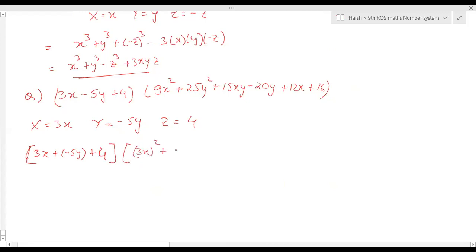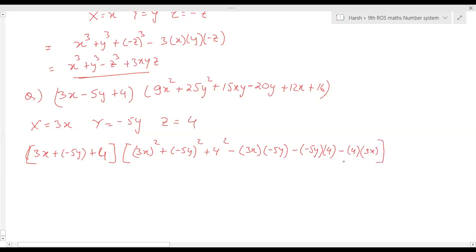Then we write plus bracket minus 5y the whole square. Then again plus bracket 4 the whole square. That will be minus sign. Then it will be x into y minus 3x into minus 5y. That will be minus into minus 5y into 4. Then we'll write it minus 4 into 3x.